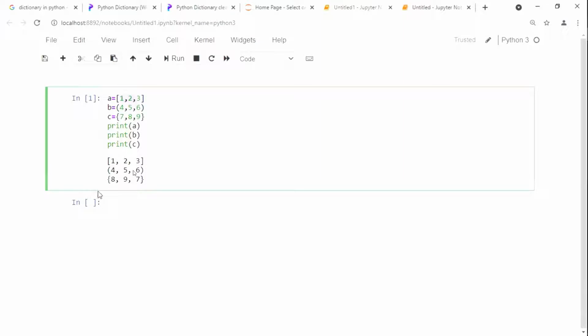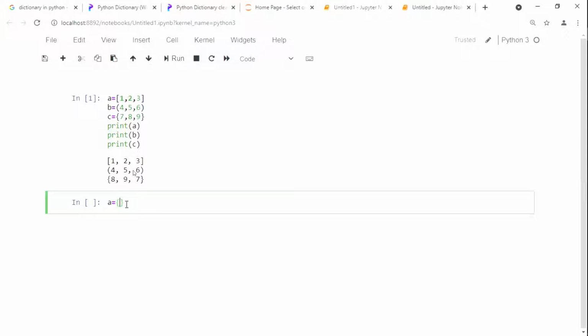Now see here, I will write a dictionary. A is equal to, we use curly brackets only; here also we use curly brackets for creation of the dictionary.